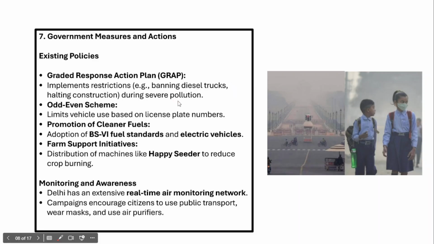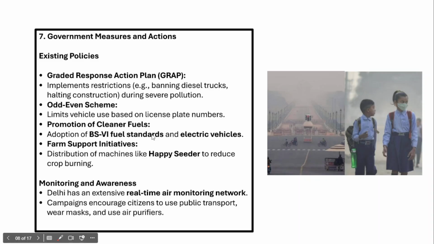Secondly, the government also implements the odd-even scheme to reduce emissions from vehicles. It limits vehicle use based on license plate numbers, and this is known as the odd-even scheme. And promotion of cleaner fuels is also another option that cities like Delhi have adopted to reduce air pollution caused by vehicles. Adoption of Bharat Stage 6 fuel standards and electric vehicles would further reduce the air pollution levels in Delhi, because promotion of cleaner fuels will reduce the number of vehicles on the road which are based on diesel and petrol.